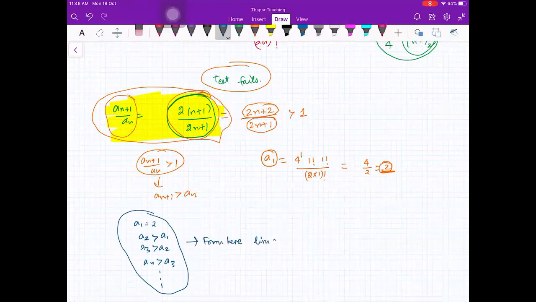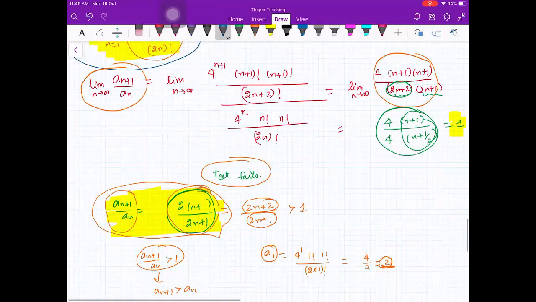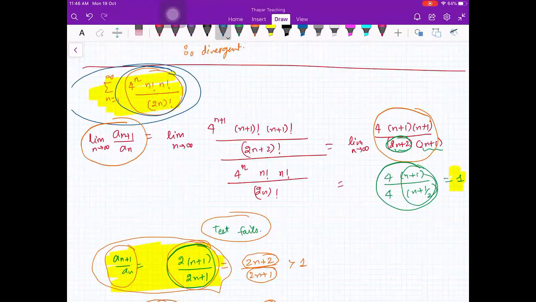you can say that limit an cannot be 0. Why? Because first term is 2 and all the terms they are increasing. So they cannot go to 0. So limit is non-zero. Therefore, by nth term test, divergent. Although we are not computing the limit, because limit nikalna is not easy here because factorials are involved. Do you get it?